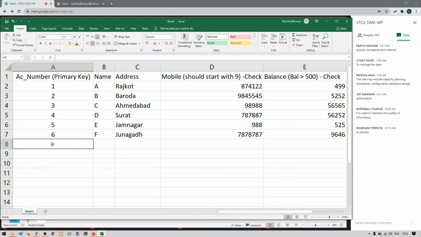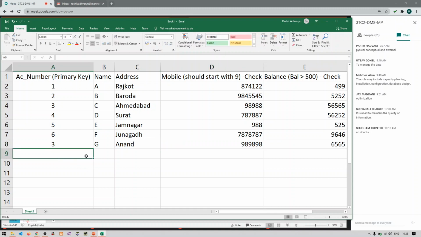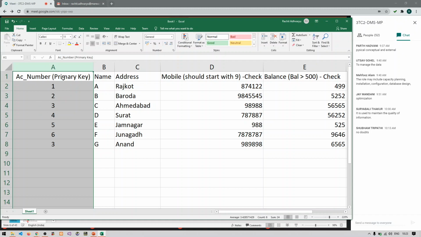Now again if I try to write down here 3, and let us say I am giving some more name, and some data, right? Again, this will violate the rule of primary key, because primary key says that the value of this particular column, wherever you have applied a primary key, should be not null.